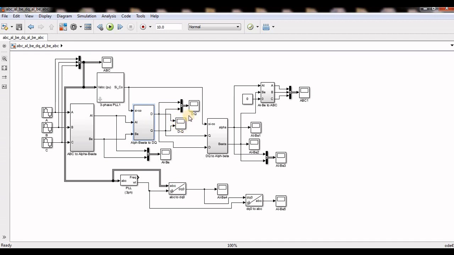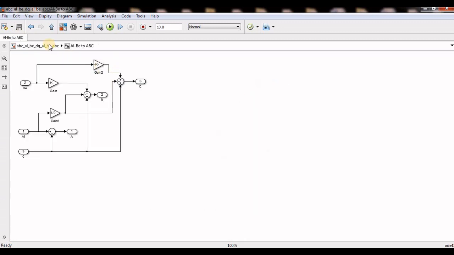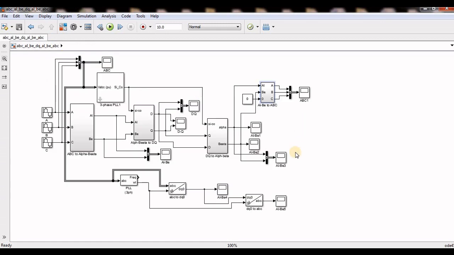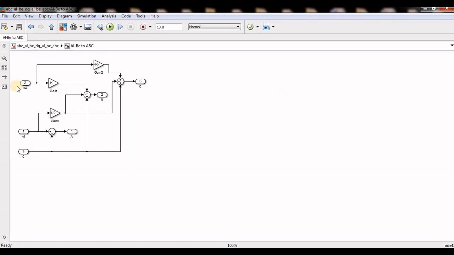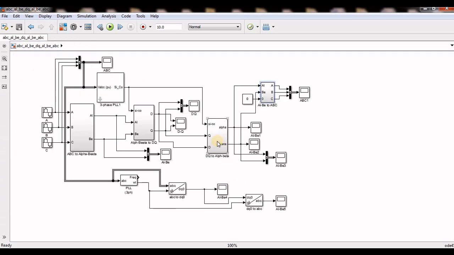So these are my dq components, and this is the DC component. So these should be constants, maybe 0, or 1, or 0.5, or 0.8, depending on the magnitudes. And again I am converting this dq to alpha beta with the inverse of this transformation, and again alpha beta to abc. From alpha beta to abc directly I considered alpha as a, and the 0 component I added. Sometimes I have to subtract also, from dq to alpha beta and all these things.